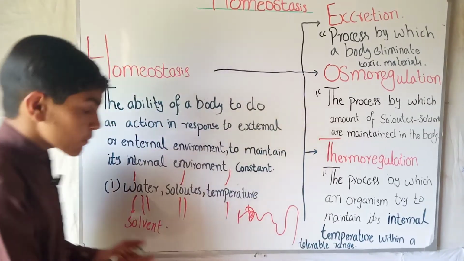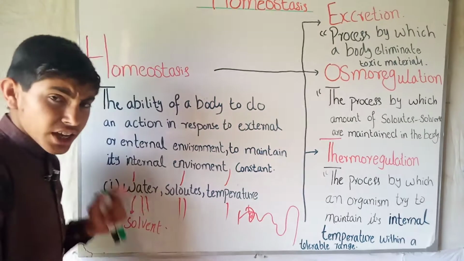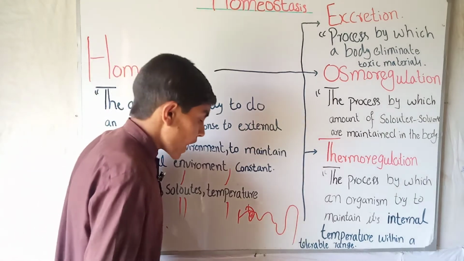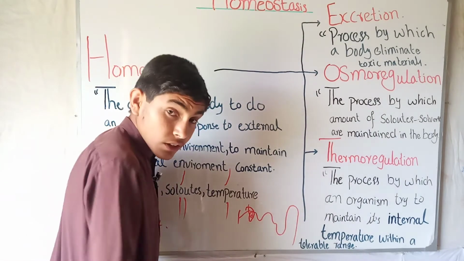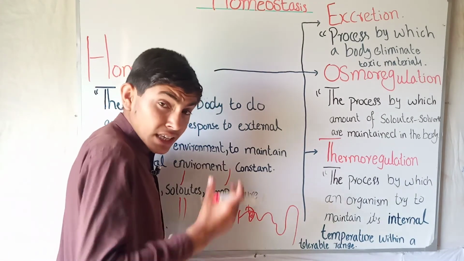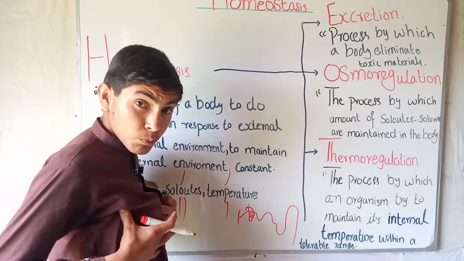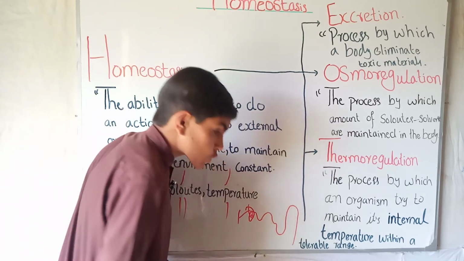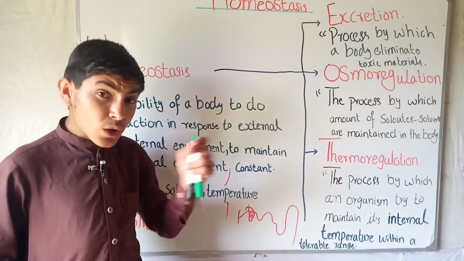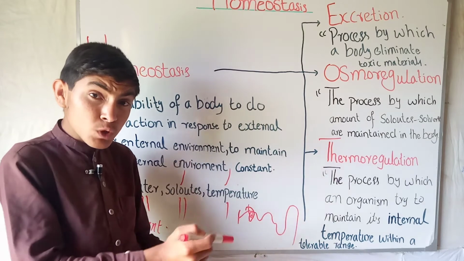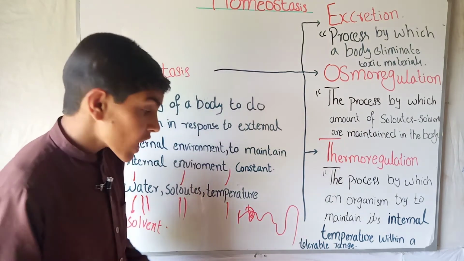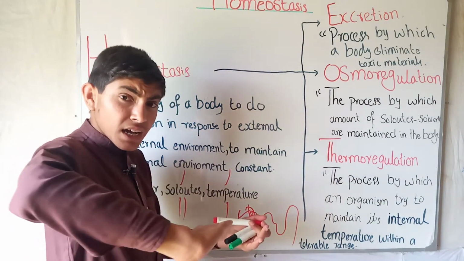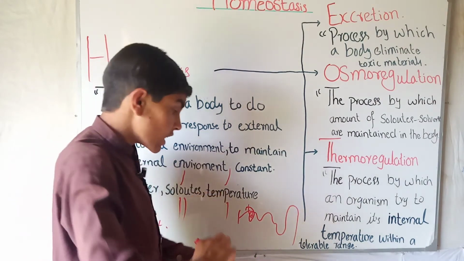So when the amount of solute is decreased in our body, our body produces a stimulus. During this time, a hormone which we call antidiuretic hormone is secreted. You can see my previous video on adrenal gland secretion. Antidiuretic hormone of the adrenal gland, which is a gland present on the top of each kidney,